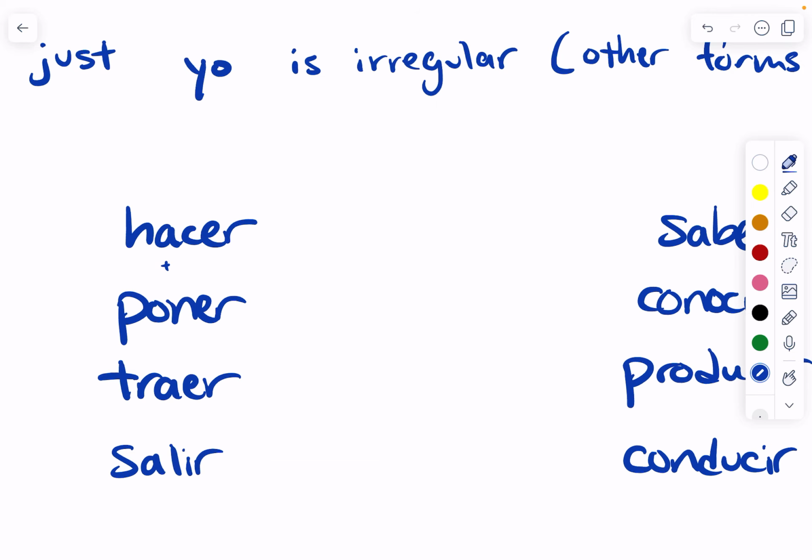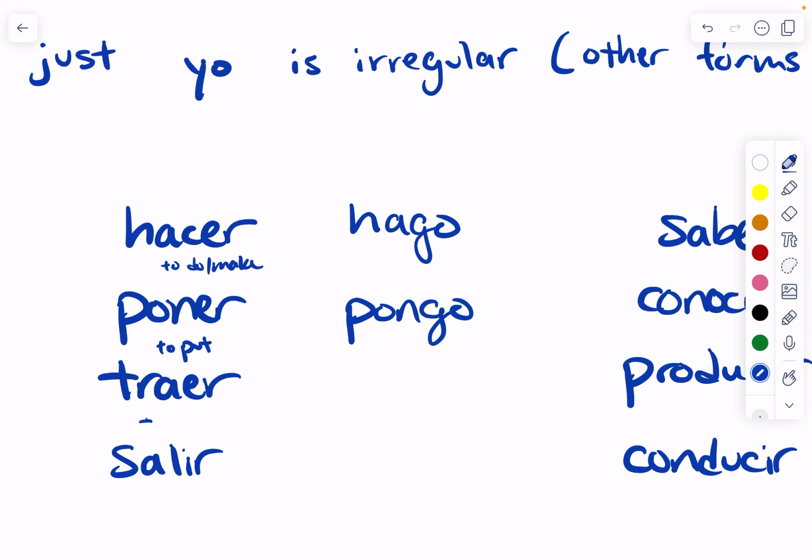Hacer, which means to do or to make. If I wanted to say I do or I make, hago. Poner, which means to put or to place, I put, pongo. Traer, which means to bring. If I want to say I bring, traigo. Salir, which means to leave, to exit. If I want to say I exit or I leave, salgo.